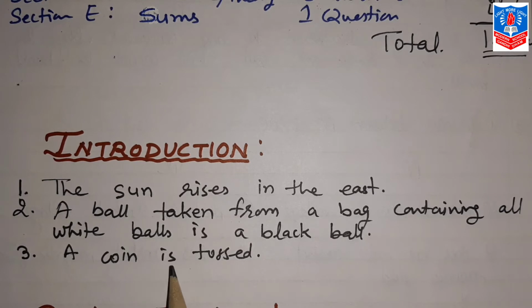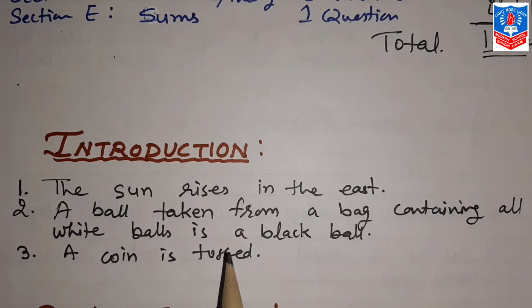So in this third statement, uncertainty is there. We can't predict in advance that when we toss a coin, definitely head only occurs. It can be tail also, of course it can be head also, but uncertainty is there. So this way, these 3 statements show different things.